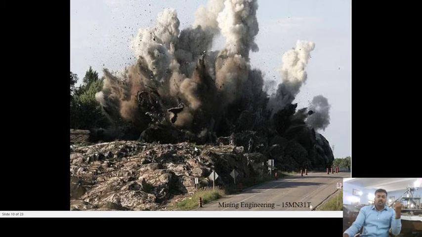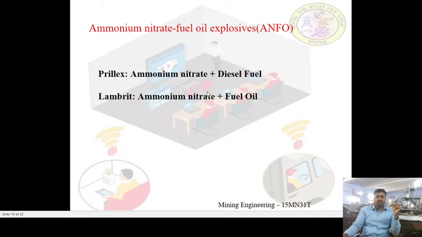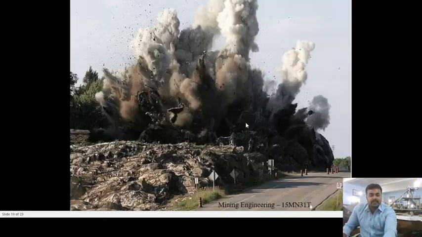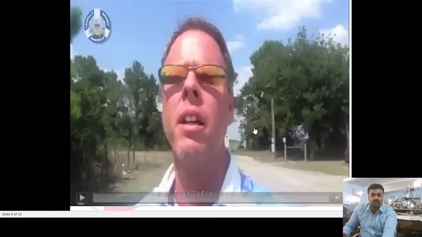Here, we couldn't see how it is getting initiated. It is initiated through a shock wave, but we can visualize the effect of such explosives in this picture, as we can see the shattering effect. Let me also show a video to conclude.